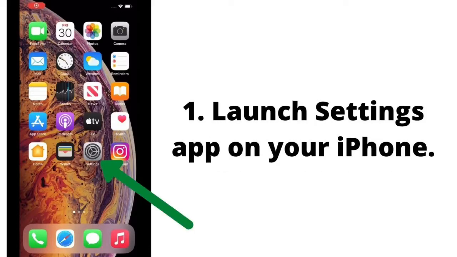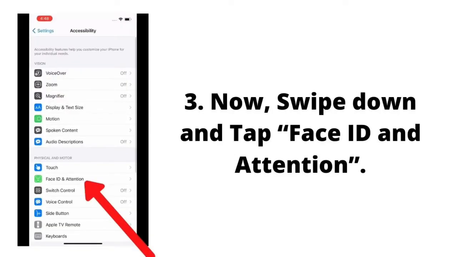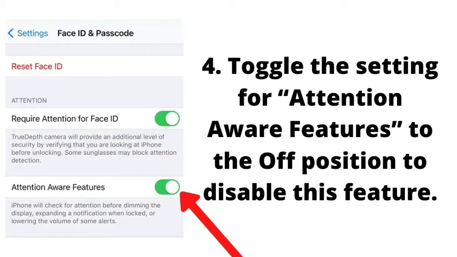Launch settings app on your iPhone. In the settings menu, tap accessibility. Now swipe down and tap Face ID and attention. Next, toggle the setting for attention aware feature to the off position to disable this feature.